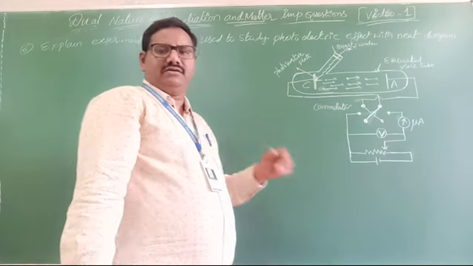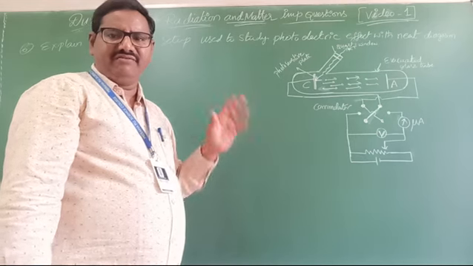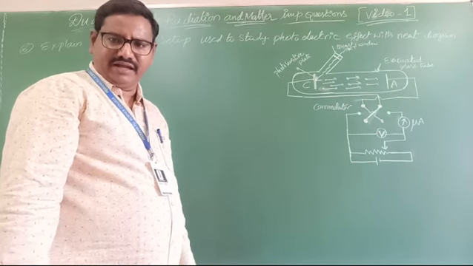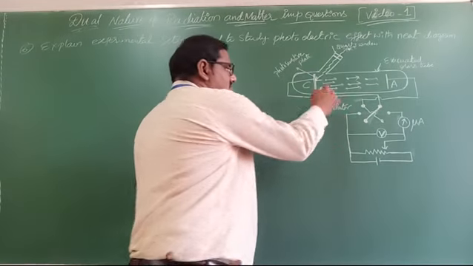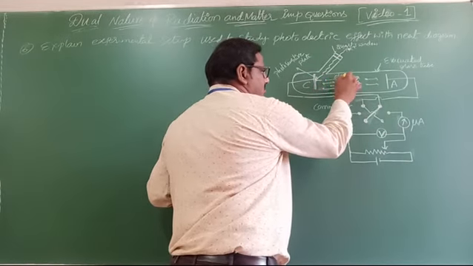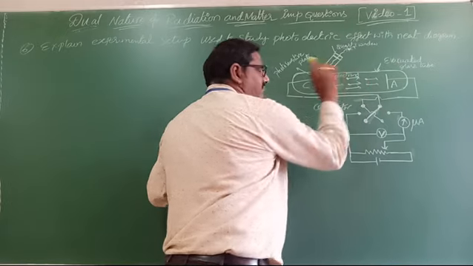Then what happened? Light of the minimum frequency is incident on the photosensitive metal. Then what happened? Electrons are ejected. These are all electrons. Clear na? Very simple experiment.